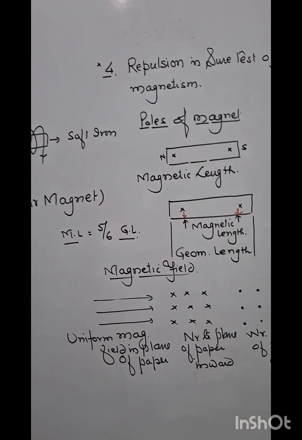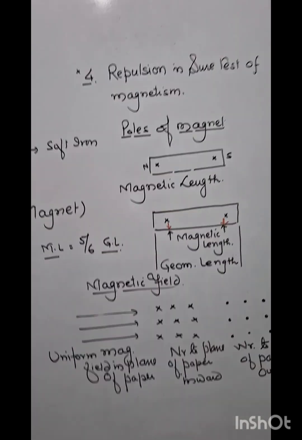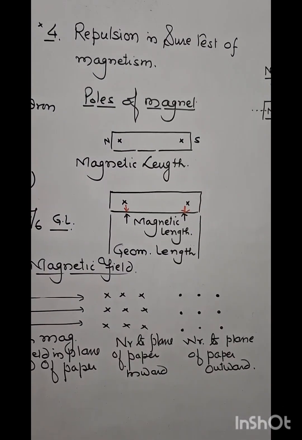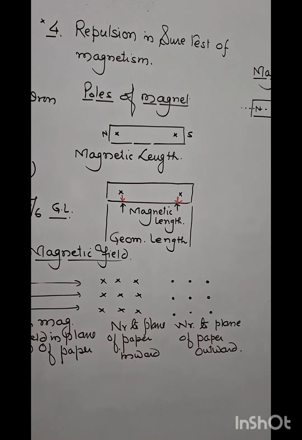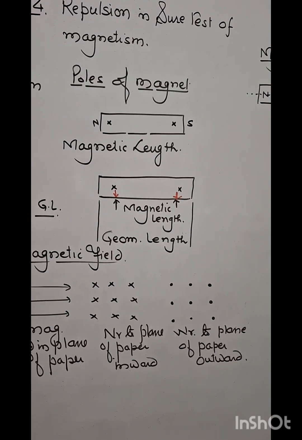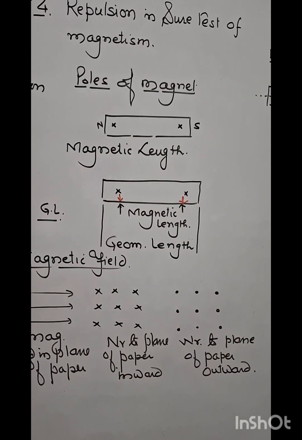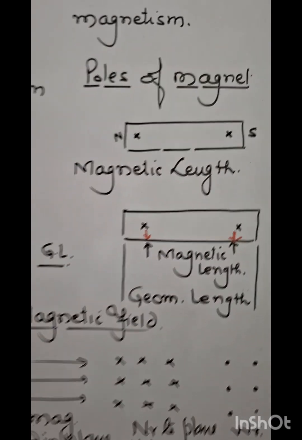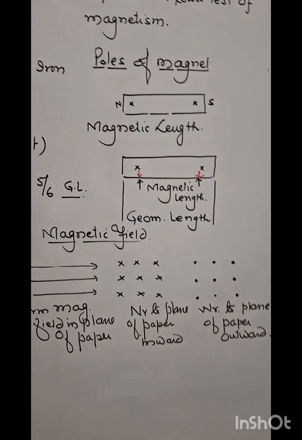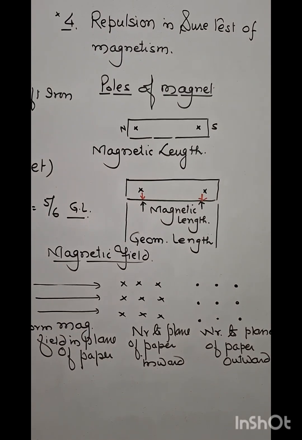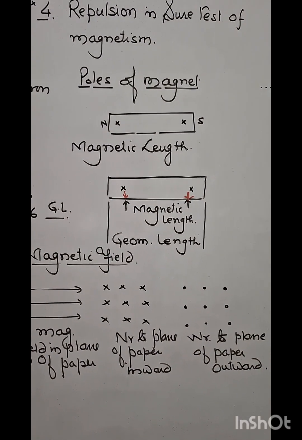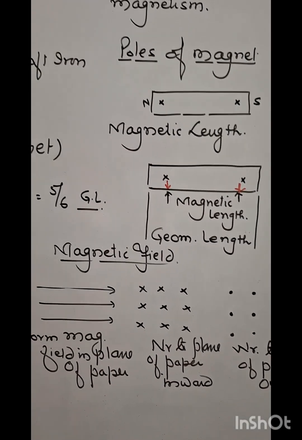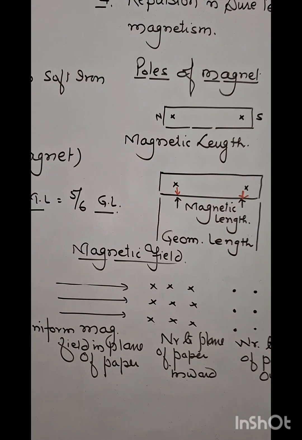Some important terms. Students, remember that pole of a magnet never exist at the end of the magnet. Poles are a little bit shifted inside the magnet, shown in the figure by cross. The distance between the poles of a magnet is called magnetic length, and the total length of the magnet is called geometrical length. Then the term is magnetic field.